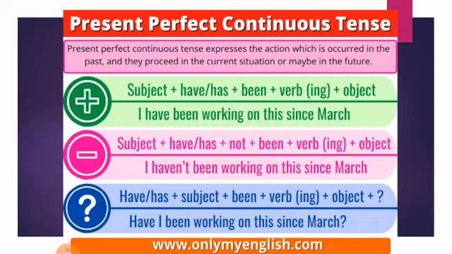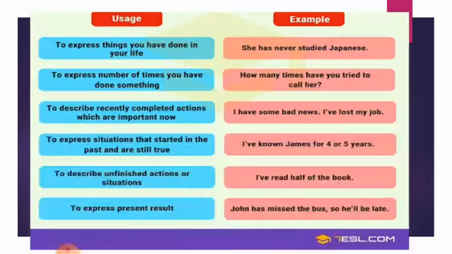Interrogative: have/has plus subject plus been plus verb plus ing plus object plus question mark. Have I been working on this since March? Now the interrogative comes out of the sentence. It always comes before the subject, and remember that been will come after the subject. Have I been working on this since March? Now you will be thinking about the usage. There are different usages of this.